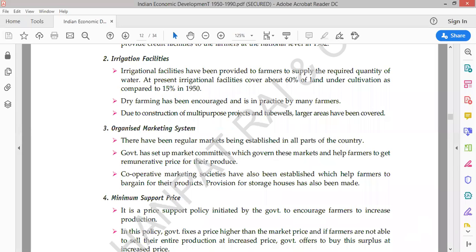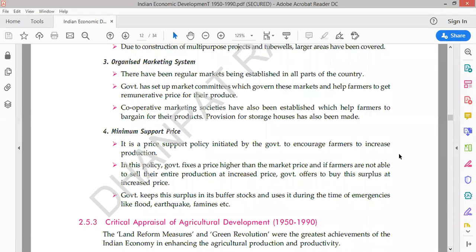So government emphasized organizing the market system to make a proper organized market system. And the last point is minimum support price, that we have already covered in class 11. Minimum support price, MSP, that government has fixed for the farmers, that at the minimum unko itna to paisa milna hi chahiye for their produce. Because if suppose they don't get that money which they have produced, utna paisa agar unko minimum nahi milta, so definitely they can get into the losses. So to make sure that they should not go into the losses, they should get the minimum support price.